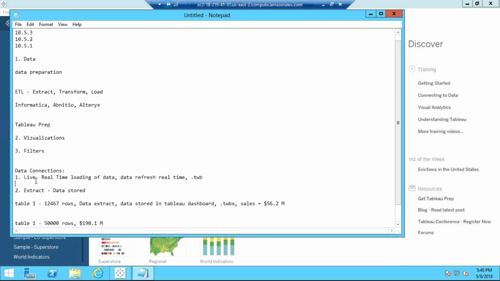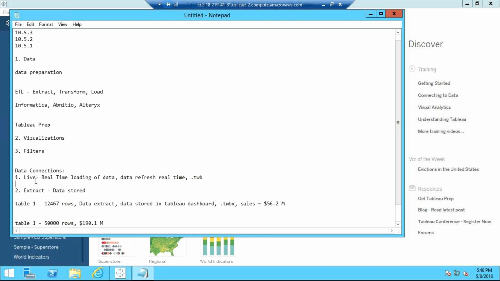The live connection is useful in cases where your users always want to see the updated data. They don't want to see the old data, so they want to keep the updated one. So whenever they open the report, they will always see the updated data only.